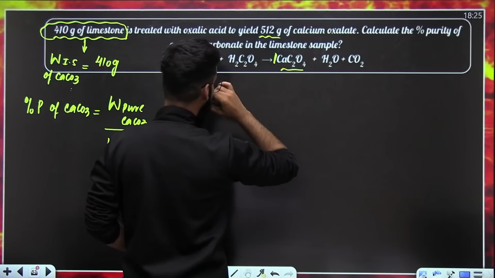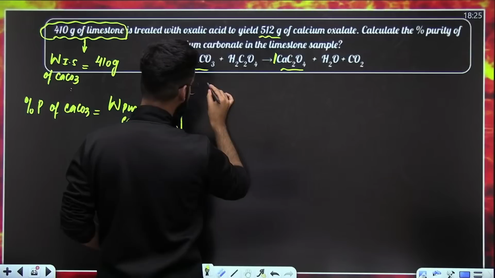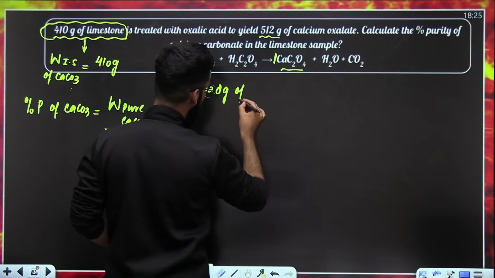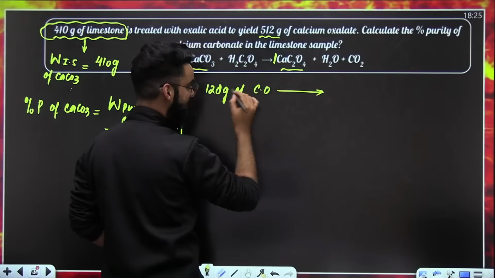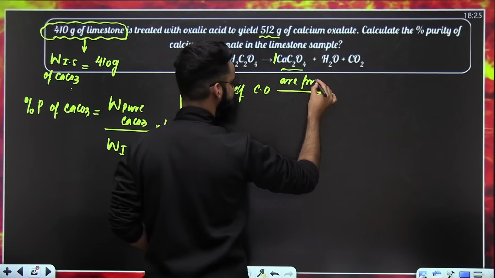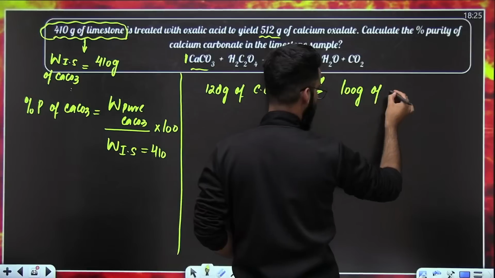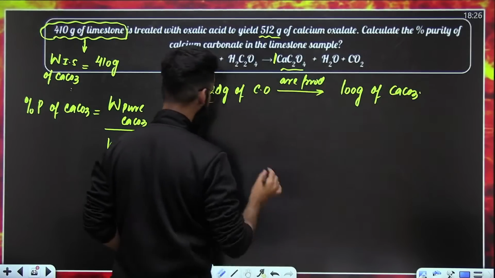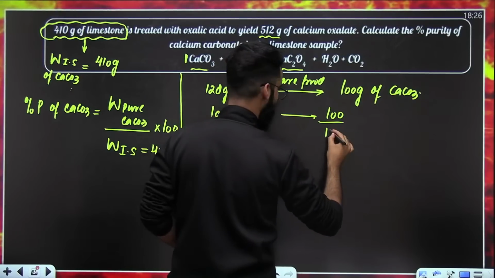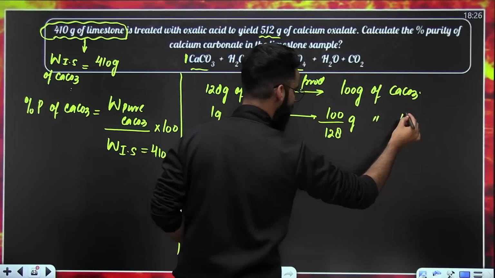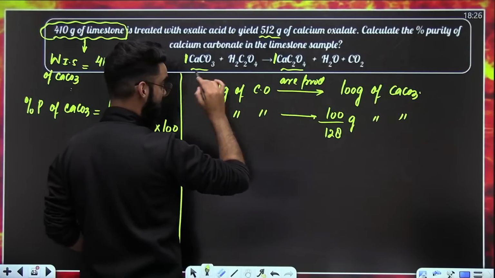What is the mass of 1 mole of calcium oxalate? 40 plus 24, 64, 60 plus 64, 64, 128. So I'll write 128 grams of calcium oxalate. 128 grams of calcium oxalate are produced from 100 grams of calcium carbonate. That means 1 gram of calcium oxalate is produced from 100 divided by 128 grams of calcium carbonate.